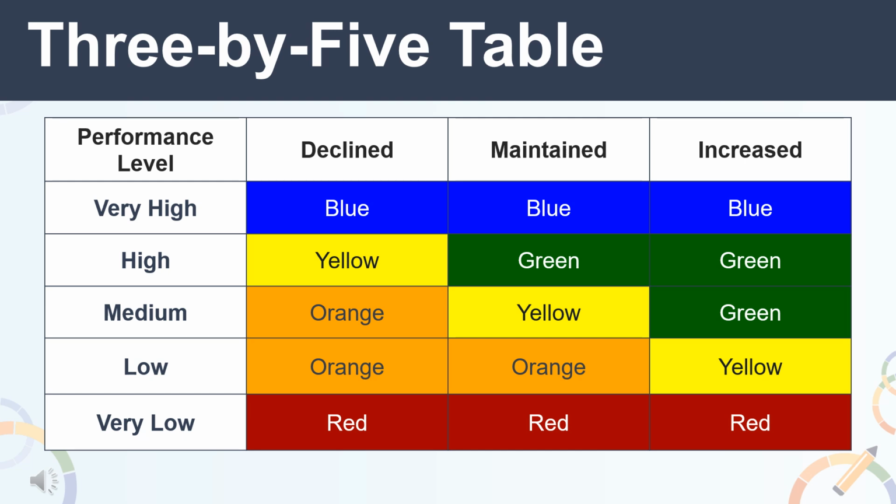Finally, an LEA, school, or student group would receive a red performance level with a status level of very low and any of the change levels like we saw earlier with the 5x5. So here they are: declined, maintained, and increased.